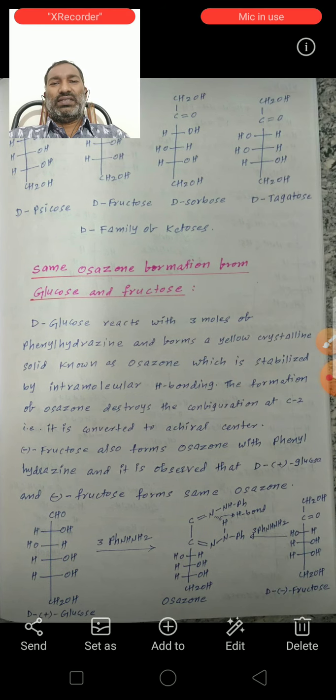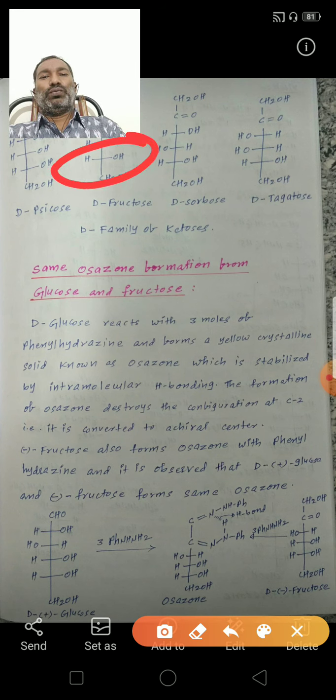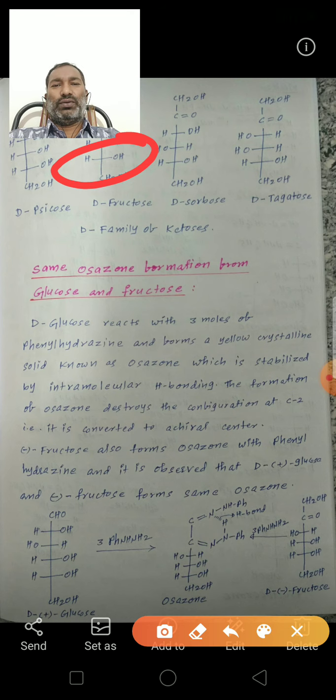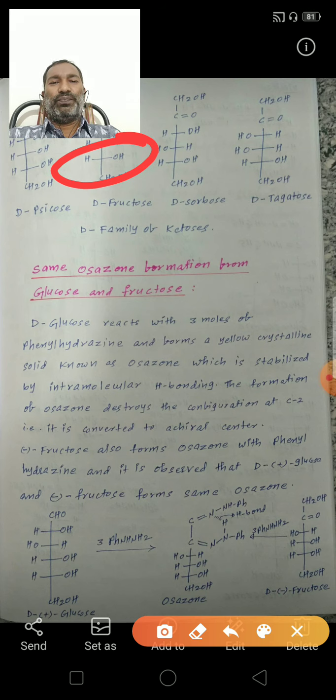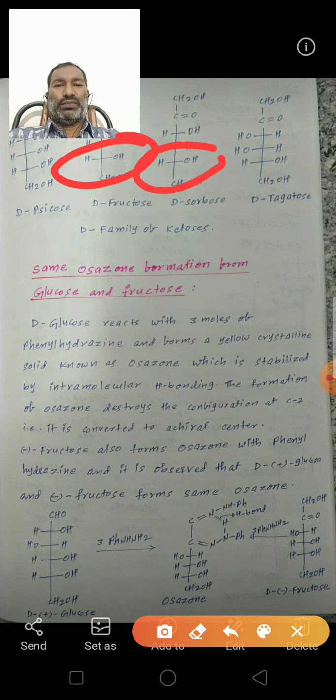Here the CH2OH is on the right side, so this is D-fructose. Next, D-sorbose. Here CH2OH, C double bond O. The third carbon OH is on the right, the fourth carbon OH is on the left, the fifth carbon OH is on the right, CH2OH. This is D-sorbose.